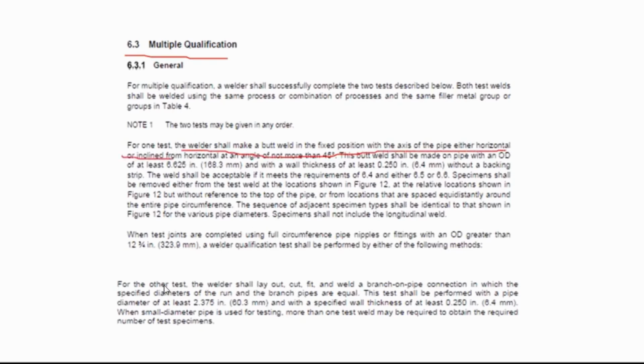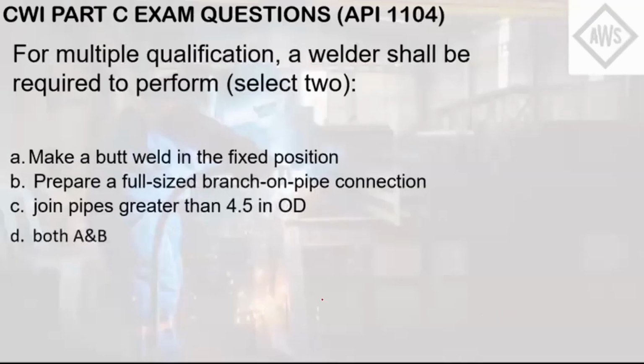And for the other test, the welder shall lay out, fit, and weld a branch-on pipe connection, in which the specified diameter of the run and the branch pipes are equal. So according to the choices, you can make a butt weld in the fixed position and prepare a full-size branch-on pipe connection. In order for the welder to be qualified, he or she must do these activities or pass these welding tests.